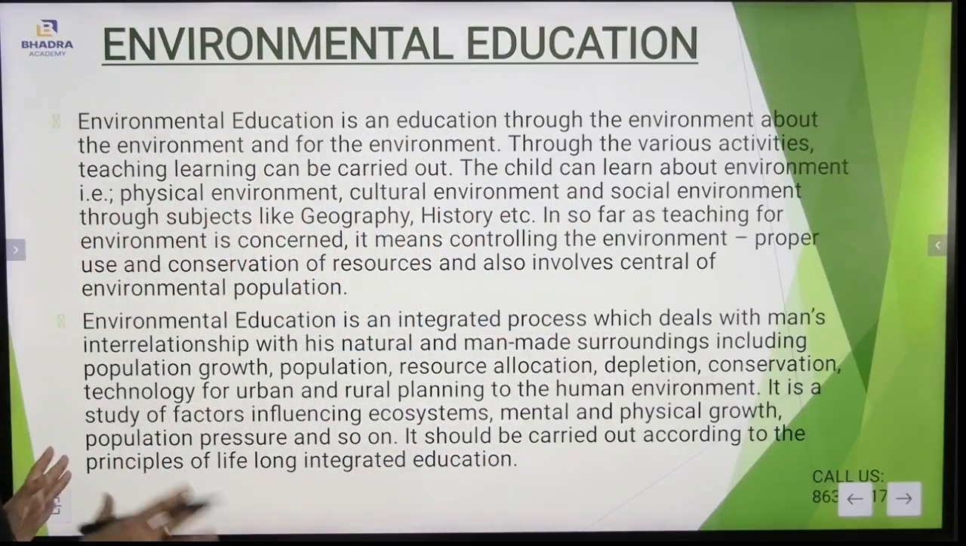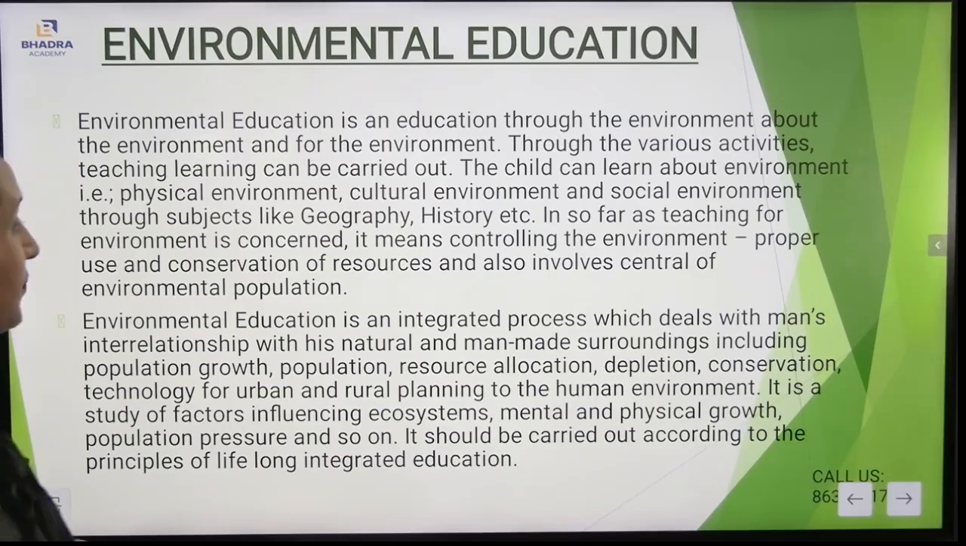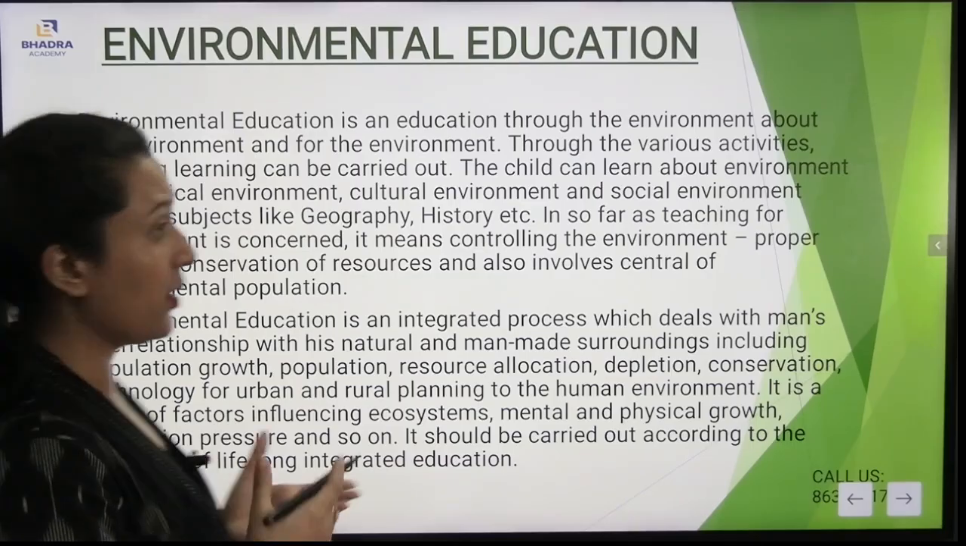Here we will be understanding the meaning of environmental education. Environmental education is an education through the environment, about the environment and for the environment. Through various activities, teaching and learning can be carried out. The child can learn about the environment, that is physical environment, cultural environment and social environment, through subjects like geography, history, etc. Insofar as teaching for the environment is concerned, it means controlling the environment, proper use and conservation of resources, and also involves control of environmental pollution and population.